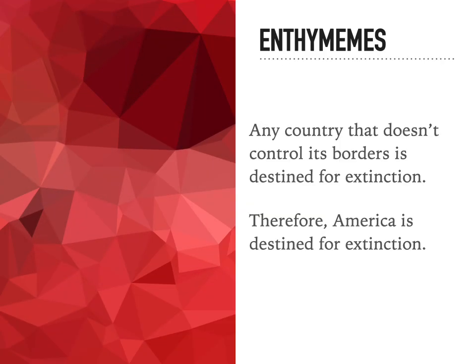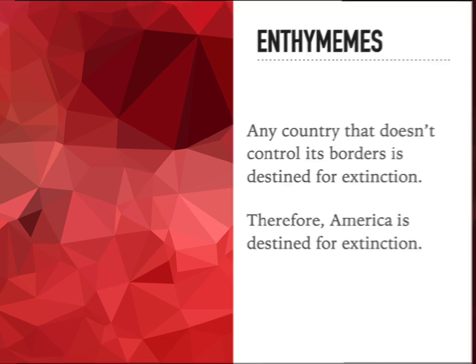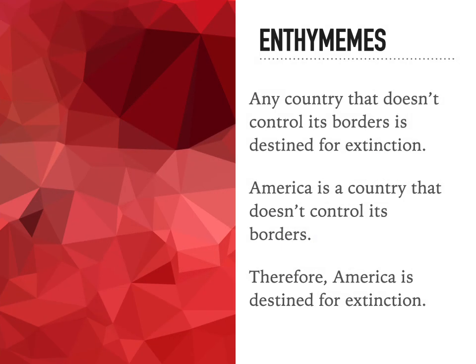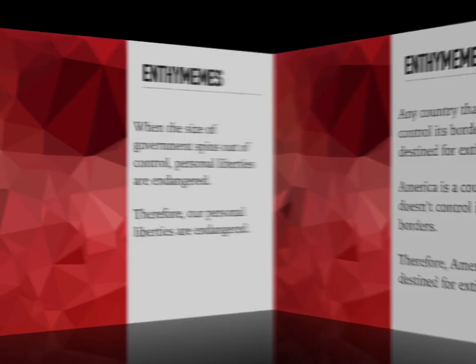Any country that doesn't control its borders is destined for extinction. Therefore, America is destined for extinction. This is a second-order enthymeme. I am missing the minor premise. The minor premise would be something like, America is a country that doesn't control her borders. Let's do the last one.